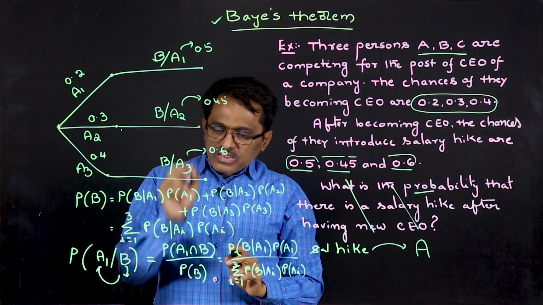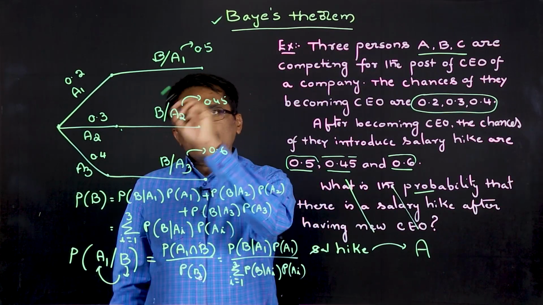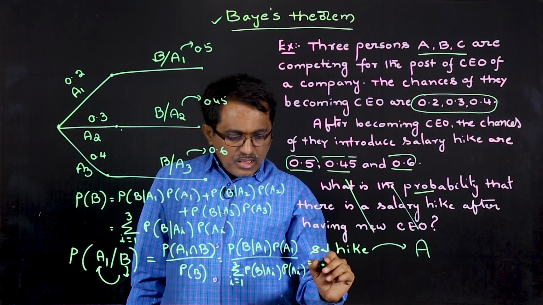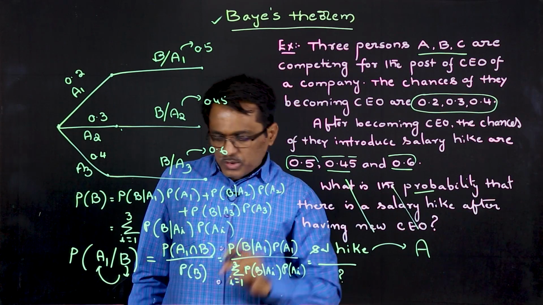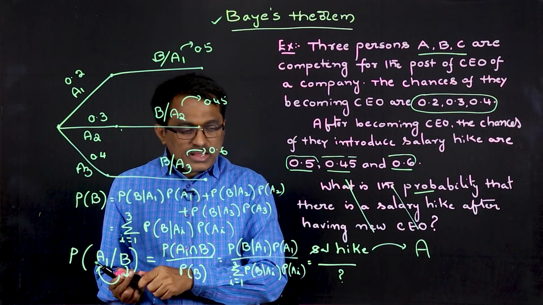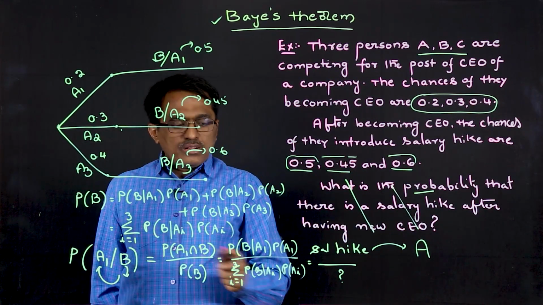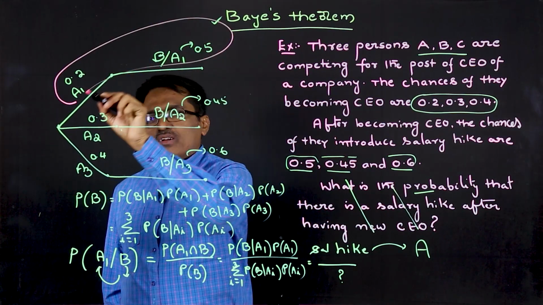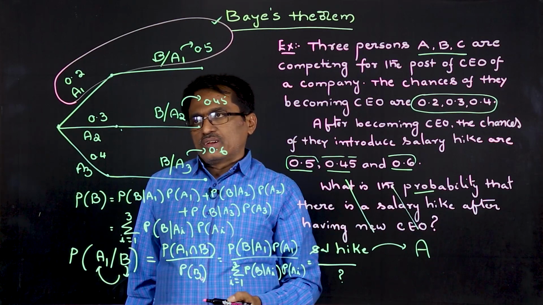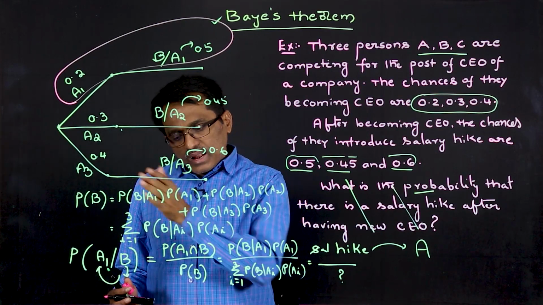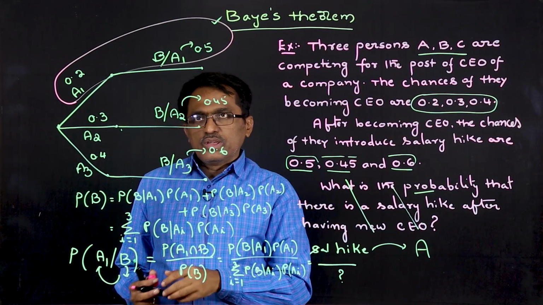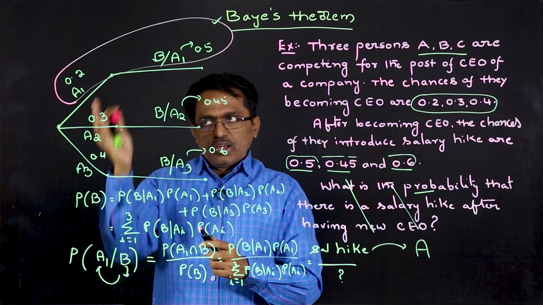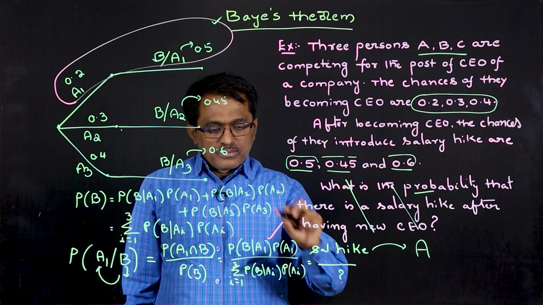So in each case, what we have to do is find the total probability, like what we have done earlier. Here the total probability comes into the picture. Then what about the numerator? The numerator is the one which is in favor of the event we are looking for, that is, the salary hike because of A becoming CEO. That means this is the favorable case out of all the three cases. Therefore, this comes into the numerator.